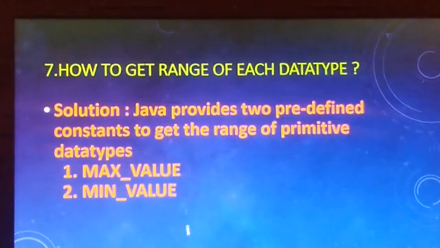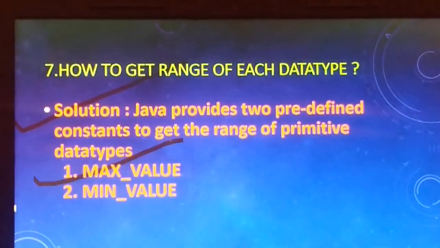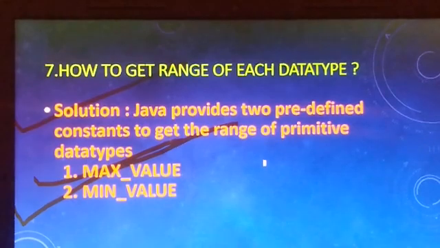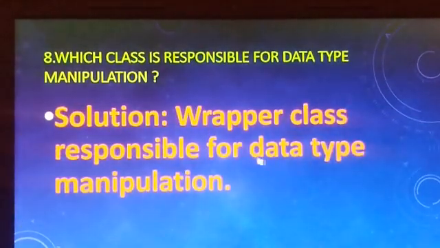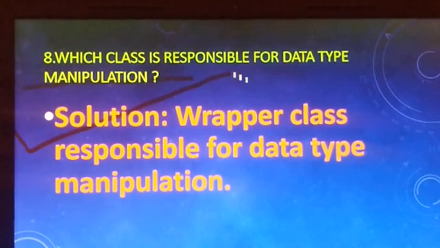Seventh question is, how to get the range of each data type? Solution, Java provides 2 predefined constants to get the range of primitive data types. First is the maximum value, second is the minimum value. Eighth question is, which class is responsible for data type manipulation? Solution is, wrapper classes are responsible for data type manipulation.